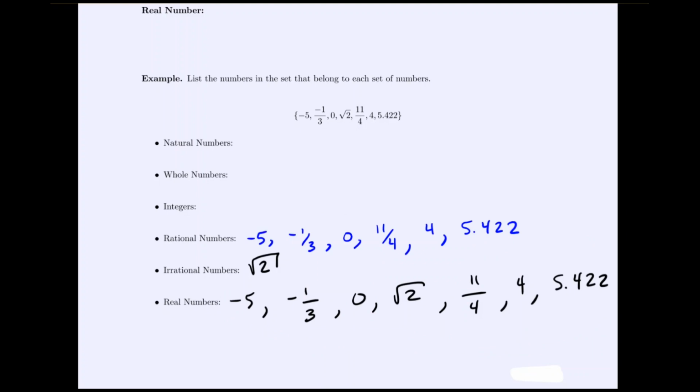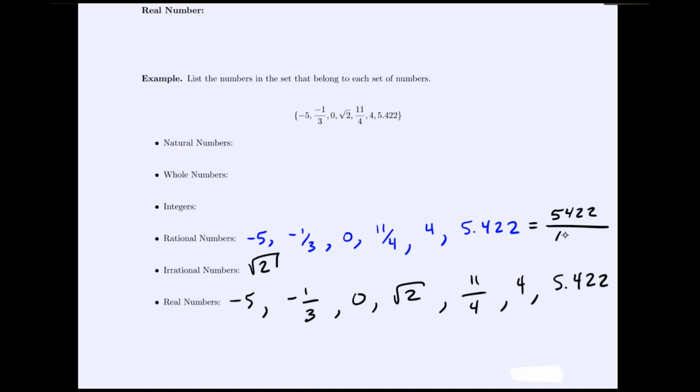But within the category of rational numbers, we can split them even farther into the things that are integers, the things that are whole numbers, and the things that are natural numbers. So the next largest category is integers, and that's all of our values here. And one thing to note before we write down the integers, remember rational numbers are numbers that can be expressed as a fraction of integers, and we might say, well, how can this be expressed as a fraction of integers? This is equal to